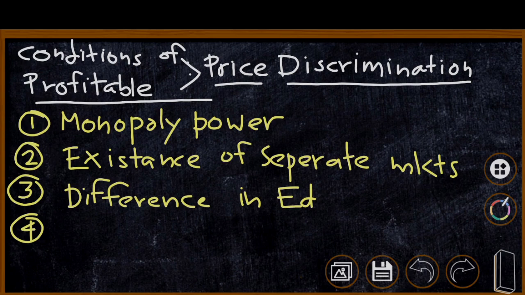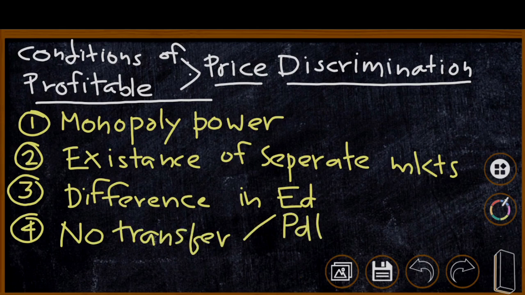The last condition associated with price discrimination is that it should not be possible to transfer products or demand in between different markets. There should not be any chance to transfer product and demand. If the consumers are able to transfer product from one market to another, the consumers will buy from low priced market and sell the same product at high priced market and they will earn profit.